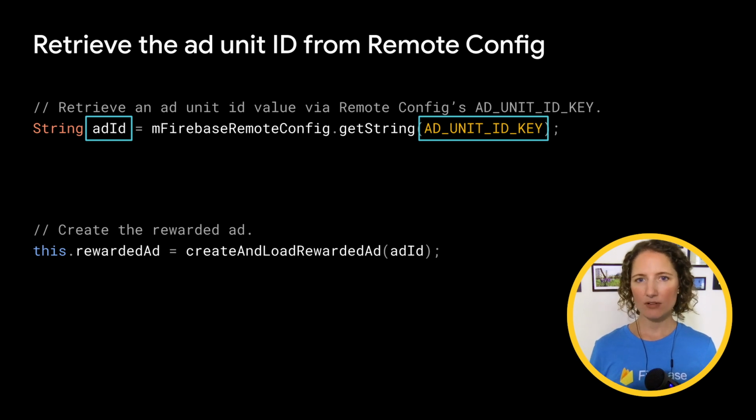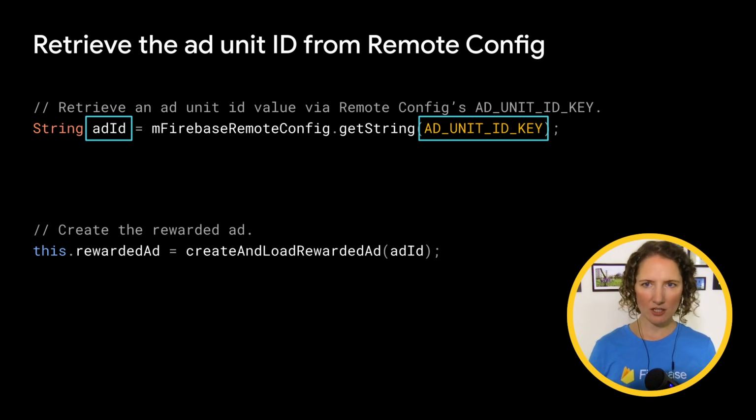Now, with this configuration, the value of ad ID for each user will actually be controlled by A/B testing. So if A/B testing places a given user in that lucky 10% in our experiment, that user will get one of the two variants, meaning their ad ID will be either one of our two ad unit IDs. If they get the second ad unit ID, they'll see more ads.